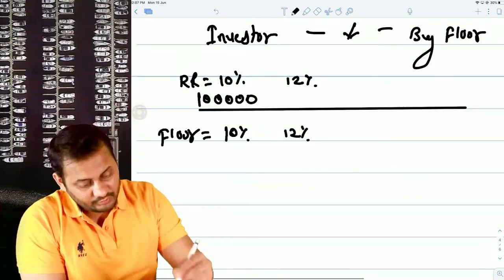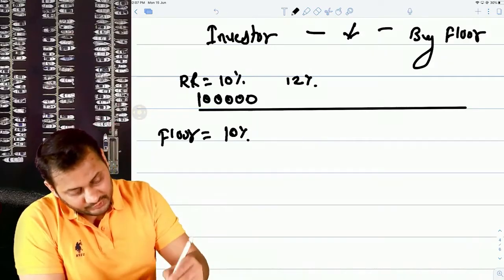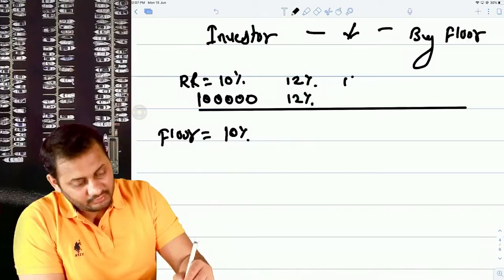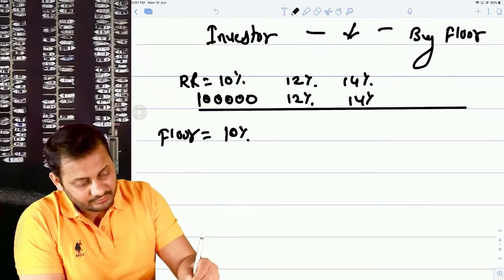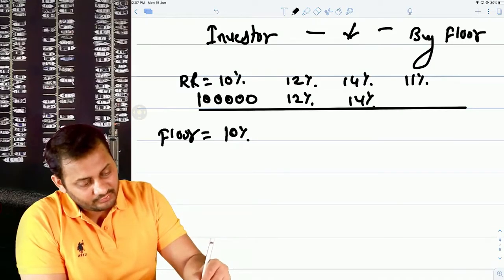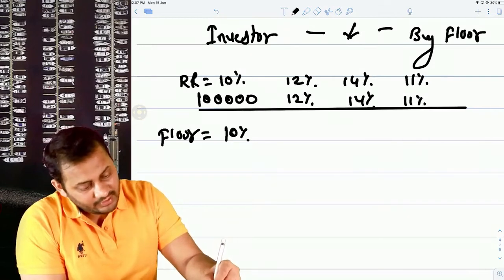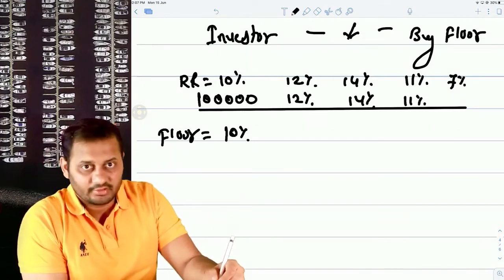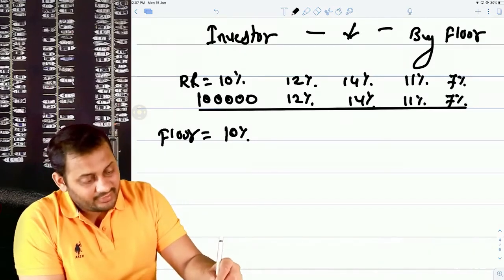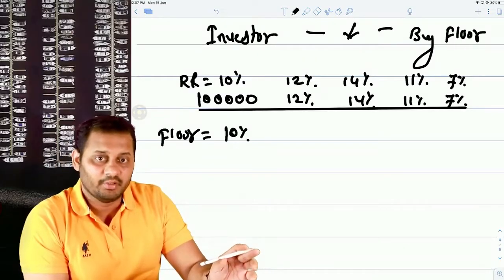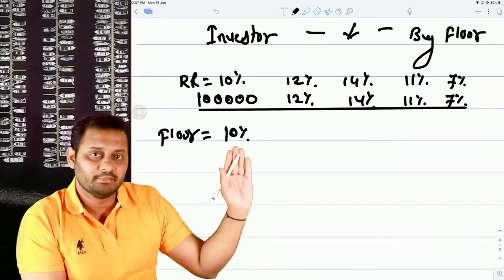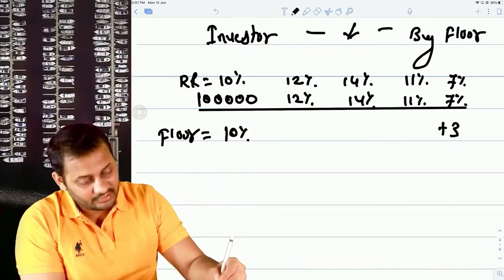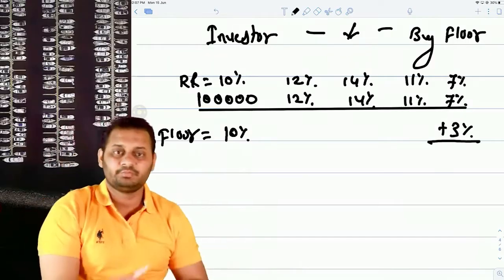If the market goes to 14, you will get 14. If the market goes to 11, you will get 11. And if the market goes to, let's say, 7%, from the market you will get 7% only. But as promised in floor, the minimum should be 10. You will be getting 3% here in the floor.